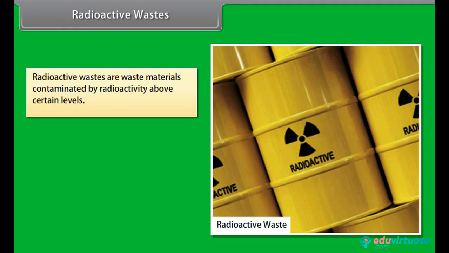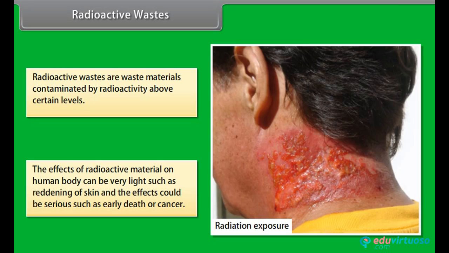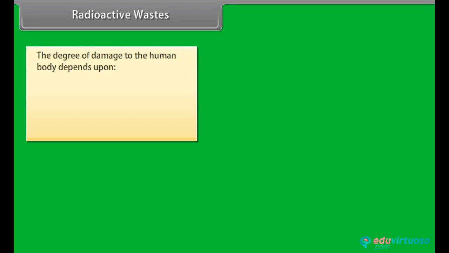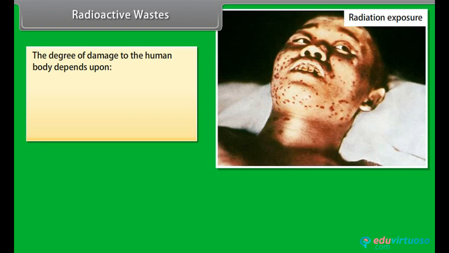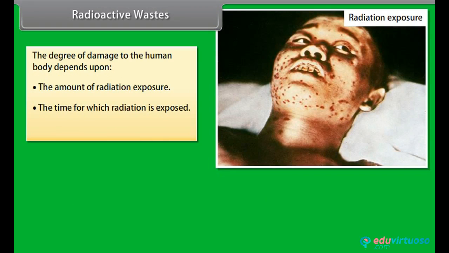Radioactive wastes. Radioactive wastes are waste materials contaminated by radioactivity above certain levels. The effects of radioactive material on the human body can be very light, such as reddening of skin, or could be serious, such as early death or cancer. The degree of damage to the human body depends upon the amount of radiation exposure, the time for which radiation is exposed, and the type of radiation.